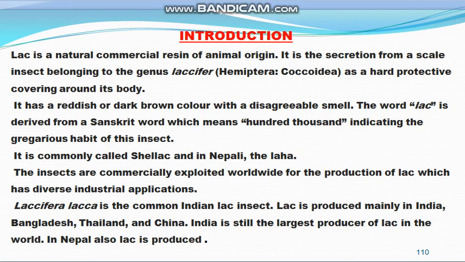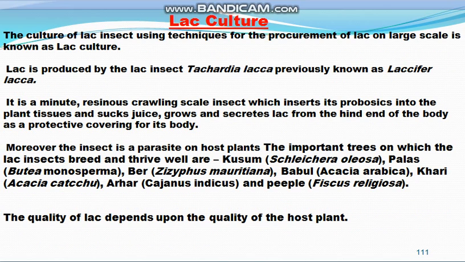Now you know that lac is a resin produced from the insect Lacifer, and the common Indian lac insect is Lacifera laca. Lac is mainly produced in India, Bangladesh, Thailand, China and Nepal, and India is the largest producer of lac. So now, what is lac culture?